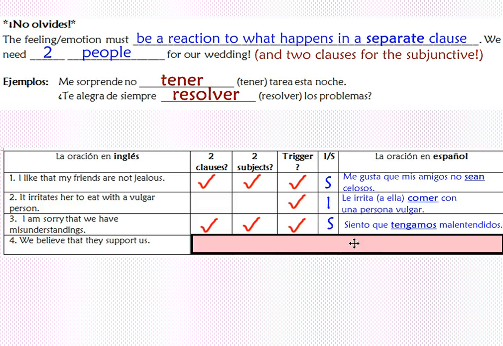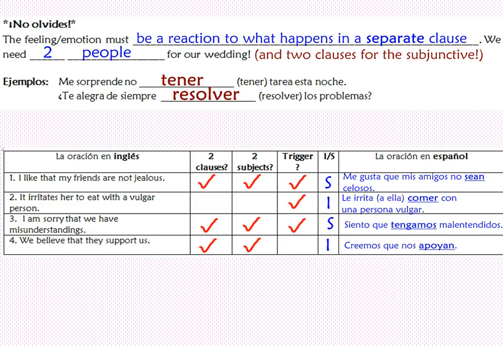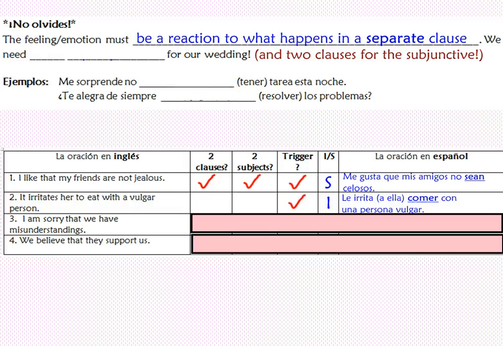How'd you do? Remember to make your corrections in pen rather than erasing your mistakes. That way you can go back and see the mistakes you make the first time and avoid making them again. One more note. This number 2, le irrita comer con una persona vulgar, just remember, this is the same as what you did back in Spanish 1 when you learned not to conjugate a verb after me gusta. Me gusta jugar al basquetbol. It's the same deal.